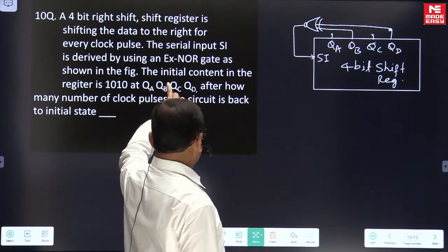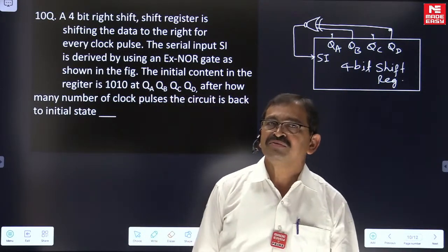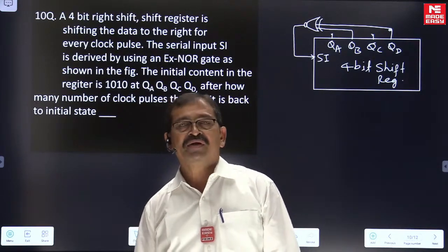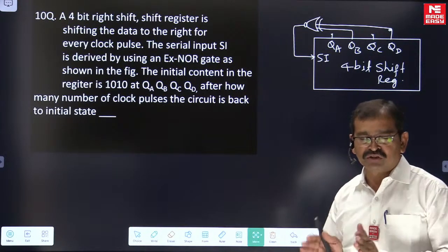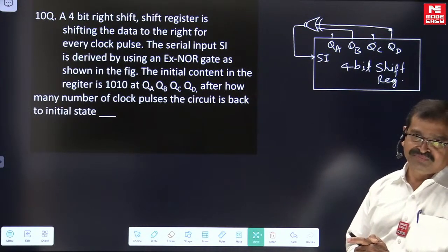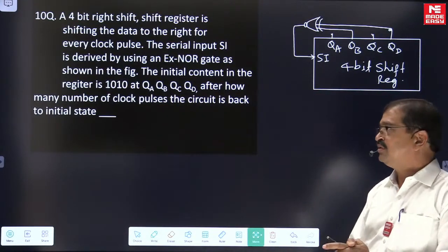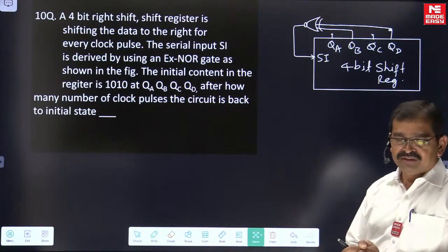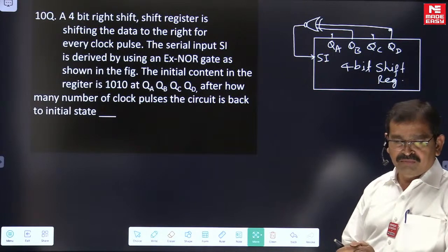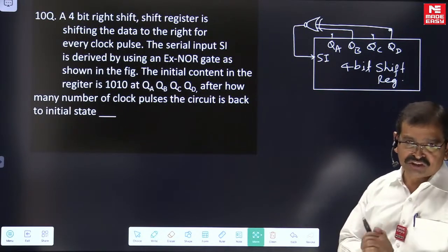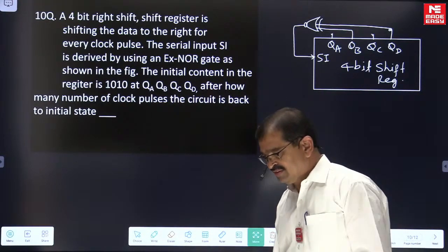After how many clock pulses is it back to the initial state? It is a question on the shift register. In recent times we have not had one in the GATE computer science paper. It is expected this time. Last time there was a question on a counter, a simple question with 2 flip-flops, in GATE 2021. Since the last 3-4 years there was no question from the register. So based on the statistics, I am expecting this time there will be a question on the shift register.